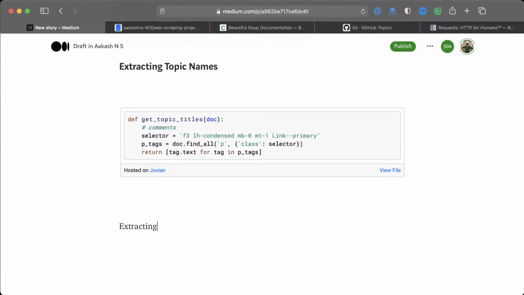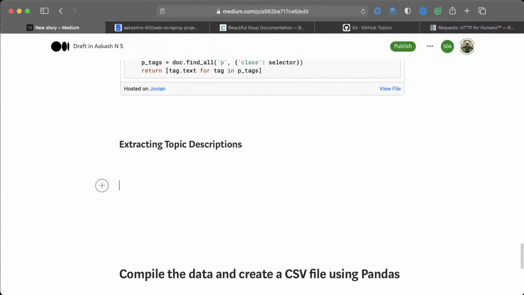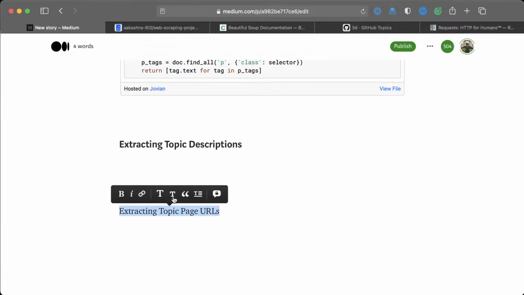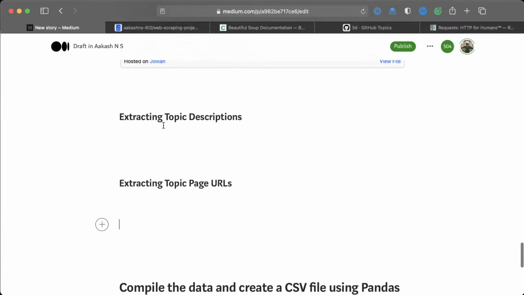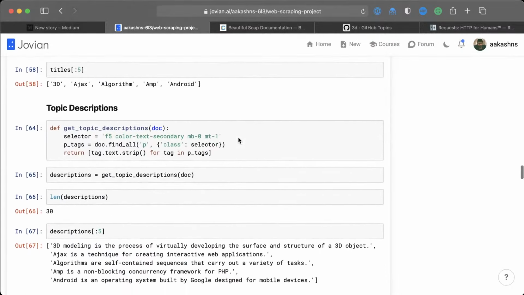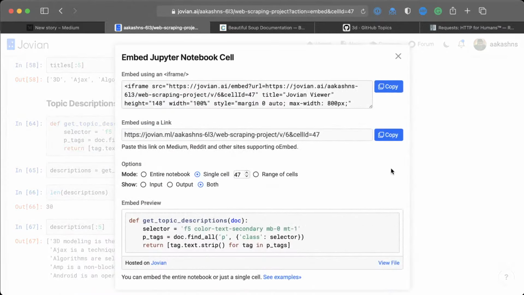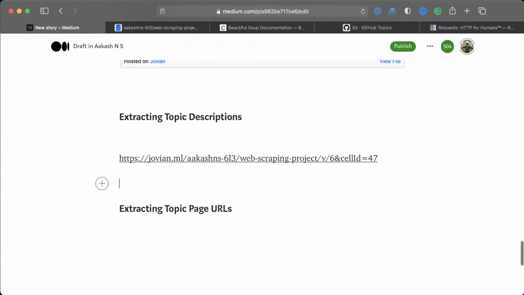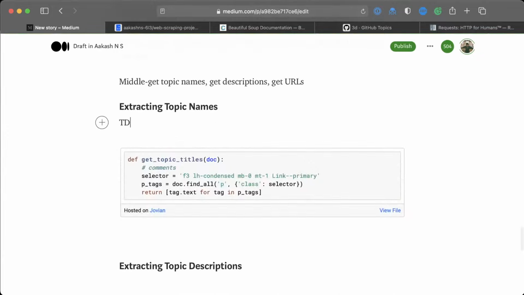Then you have extracting topic descriptions. That's your subsection. Extracting topic page URLs. That's your subsection. And let's just put each piece of code here just so that it looks nice. And let's leave some to-dos here.